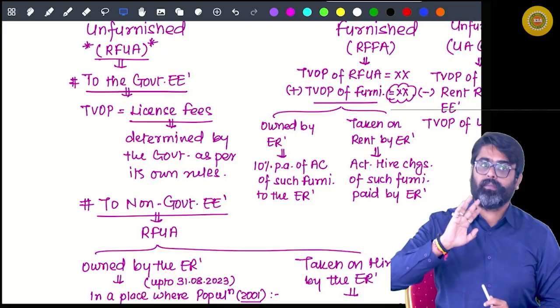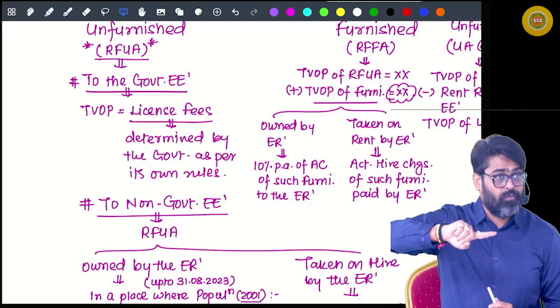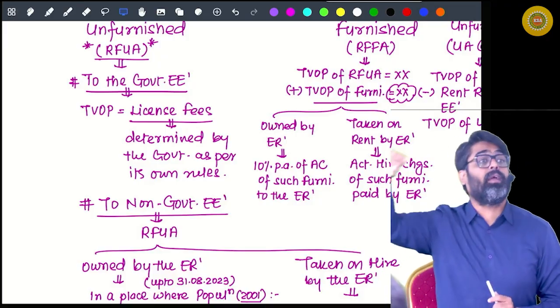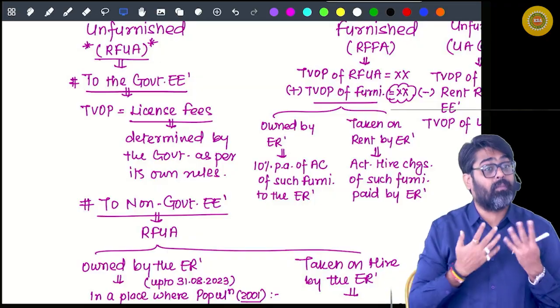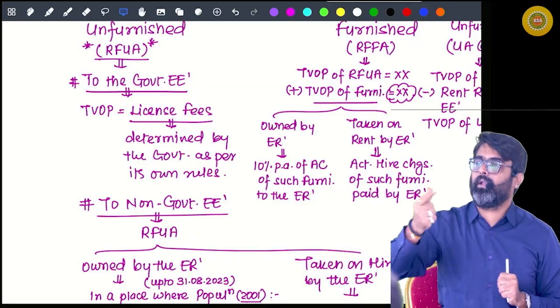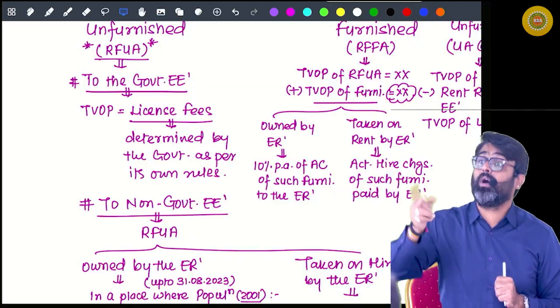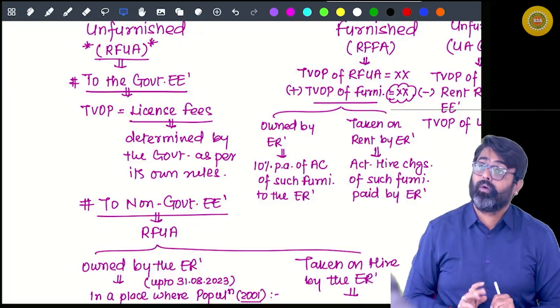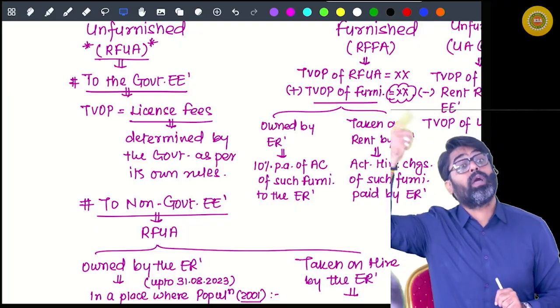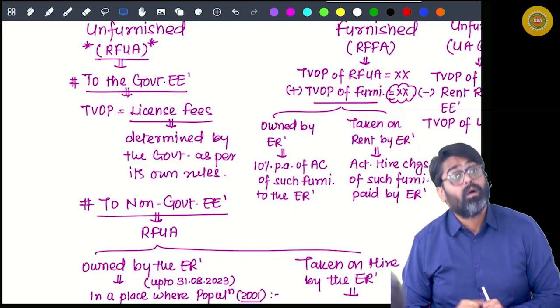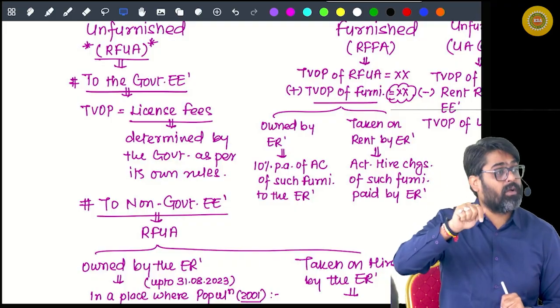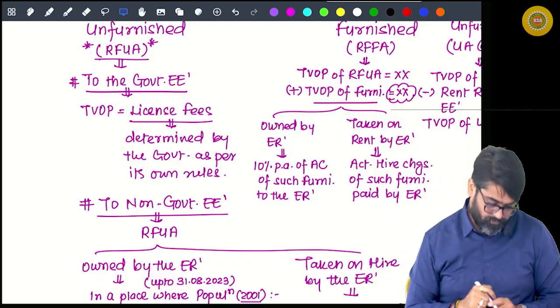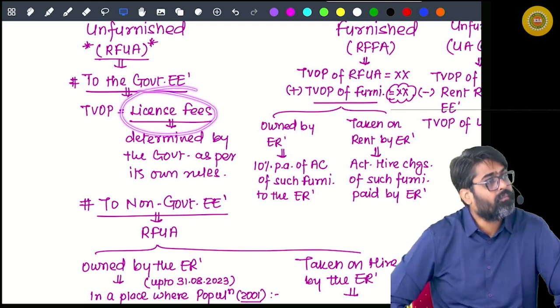Now pay attention. If the government has given you this accommodation because you are a government employee, how much rent for this accommodation you could have paid? This much only, no?